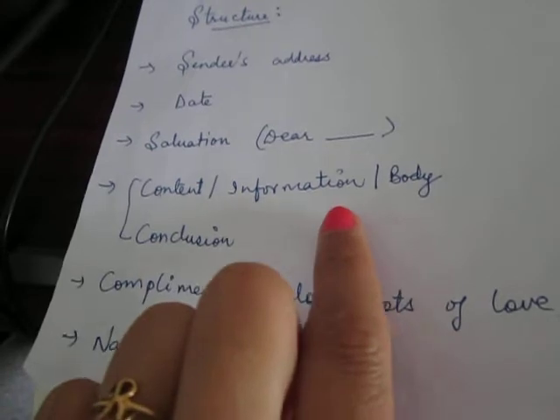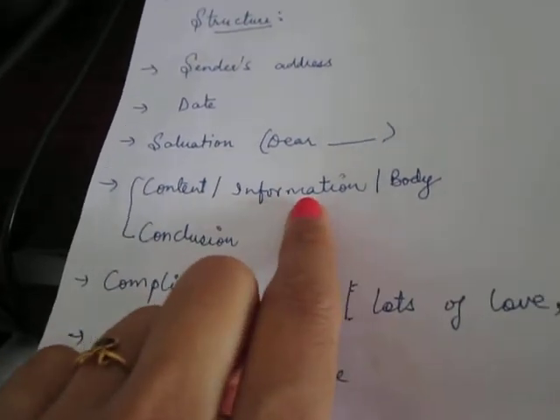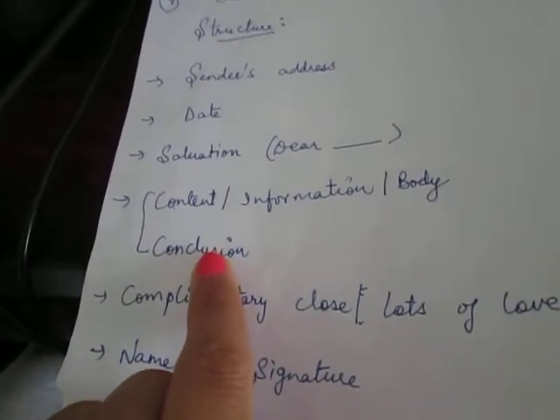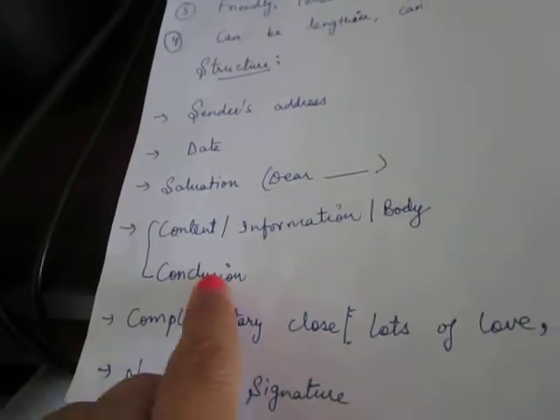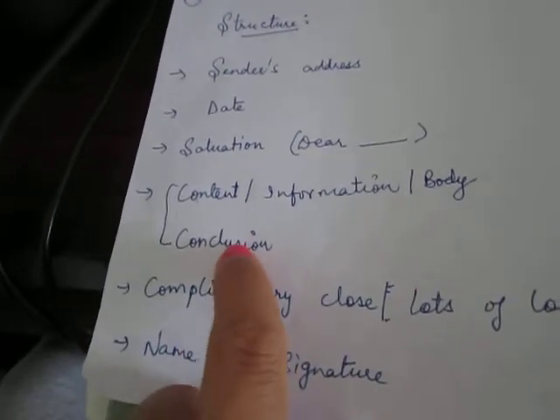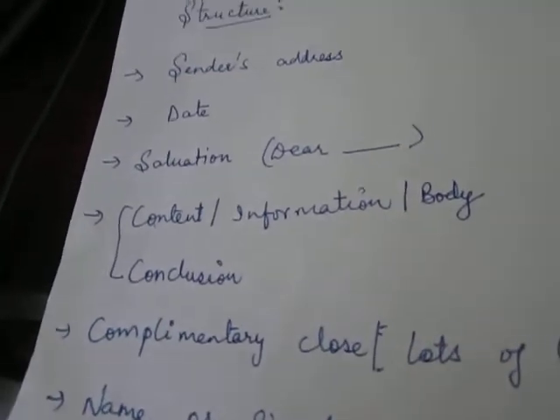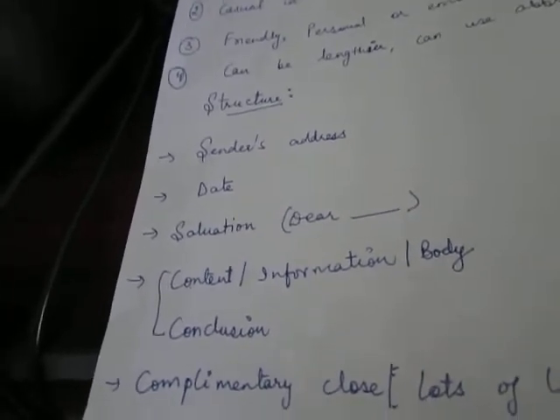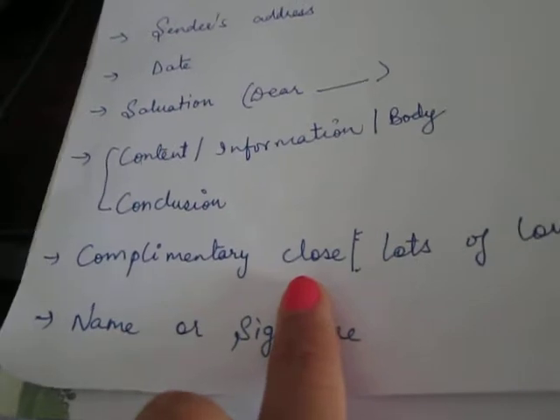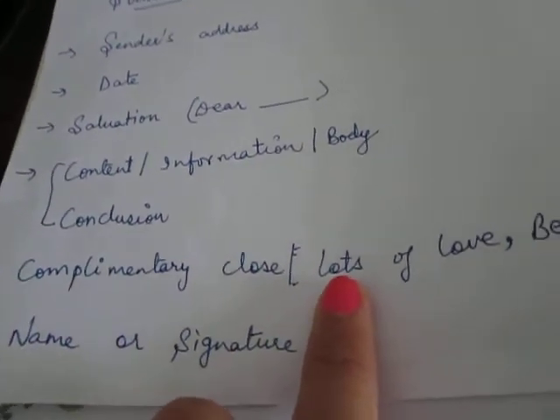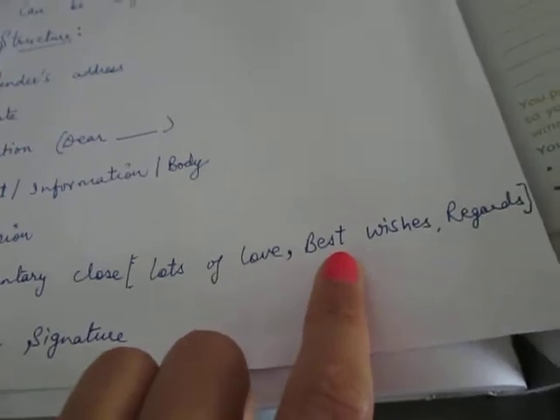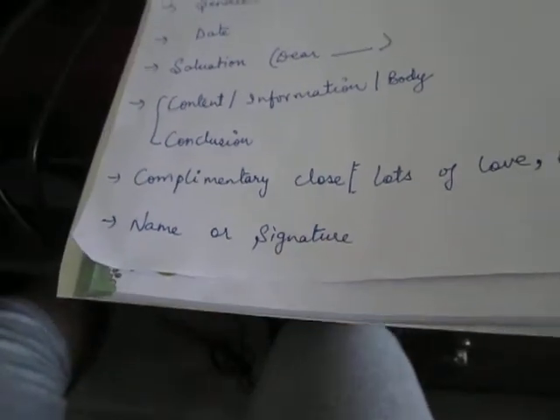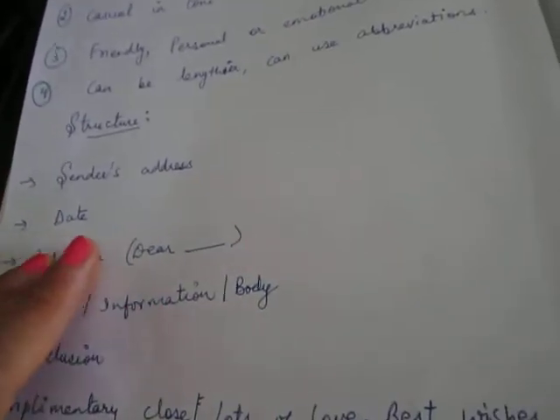Then you will write the content or the information you want to give in the letter, which is called the body, and you will conclude it the same way we conclude our paragraphs in essays. We conclude a letter with: hope you will write me back, hope you will help me, hope you understood my problem, hope you enjoyed reading my letter and you will come to meet me. All these are conclusions. Then you write the complimentary close, for example, lots of love, best wishes, regards, right? And in the end you write your name or signature. So this is the format of your informal letter.